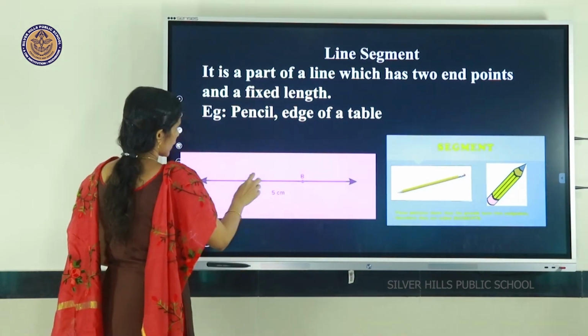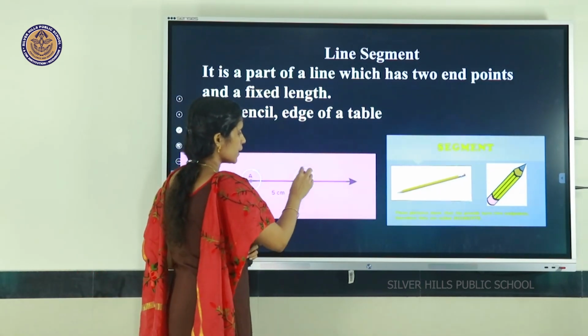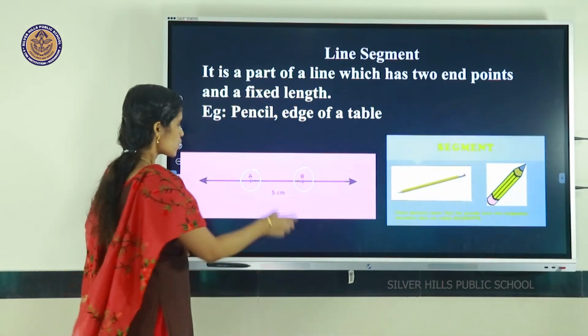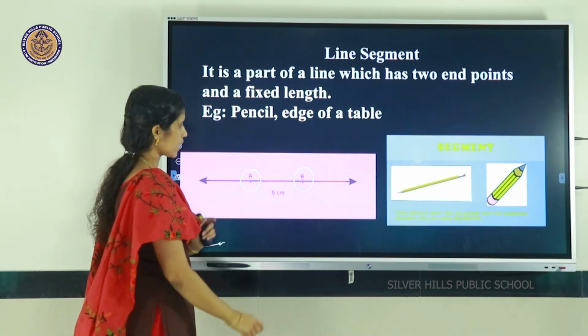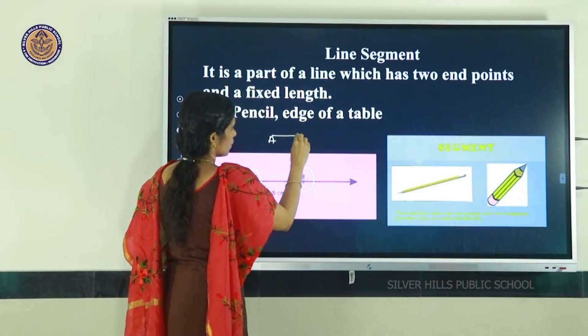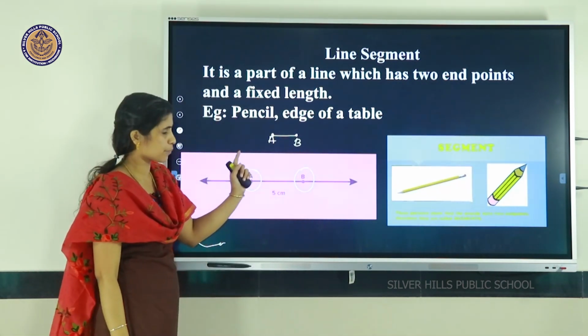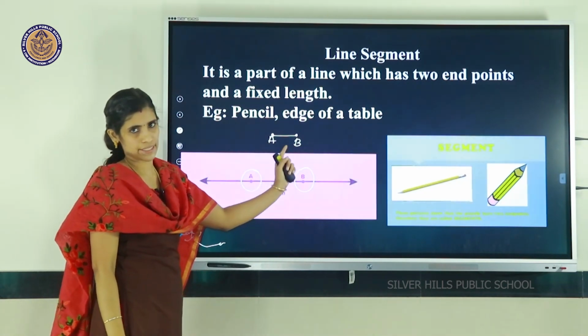It has 2 endpoints. Here A represents the starting point and B represents the ending point. So we can write it as line segment AB.